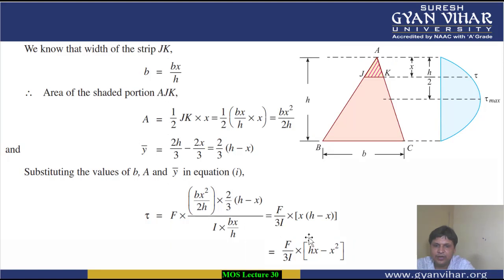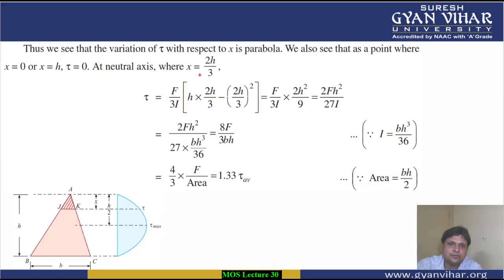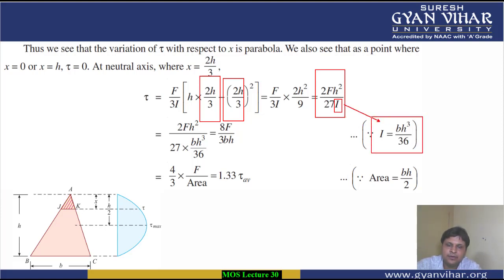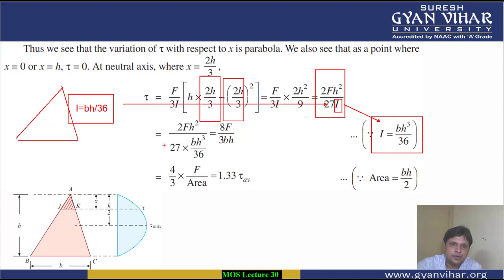So let's put the value 2h by 3 in the expression. What you will get? You are putting 2h by 3 in place of x. Here also, moment of inertia, you all know that the moment of inertia value for a triangle is equal to bh cube by 36. So put this expression here. Finally you will get 8F upon bh, and now F upon bh is the average value of shear stress.